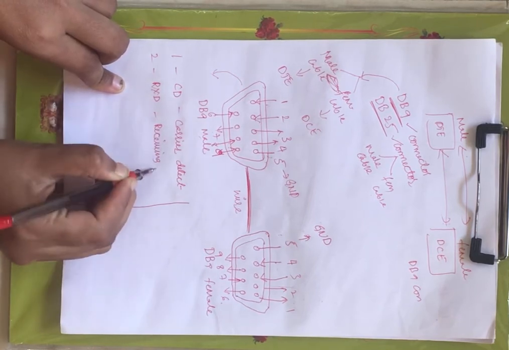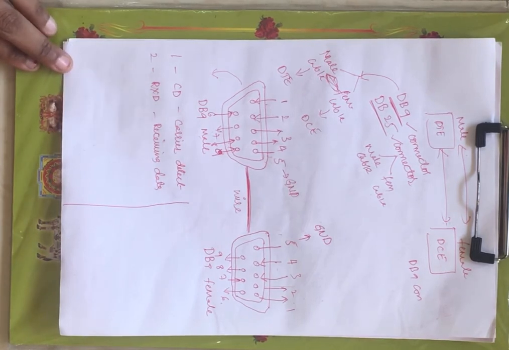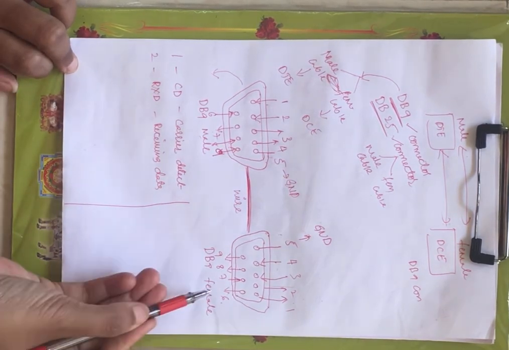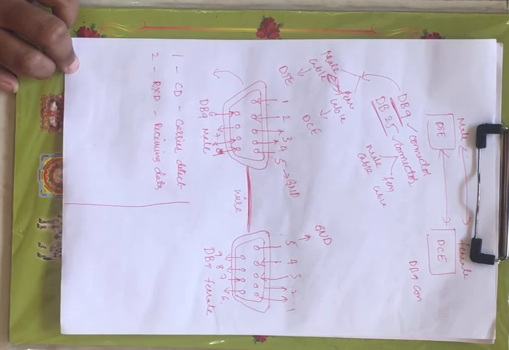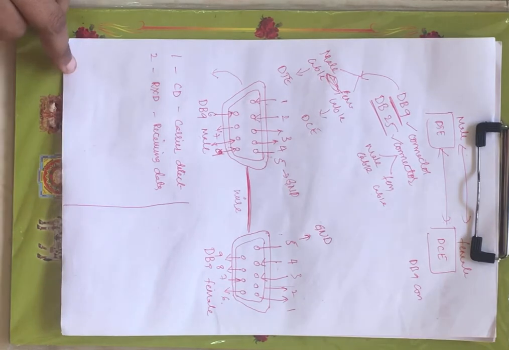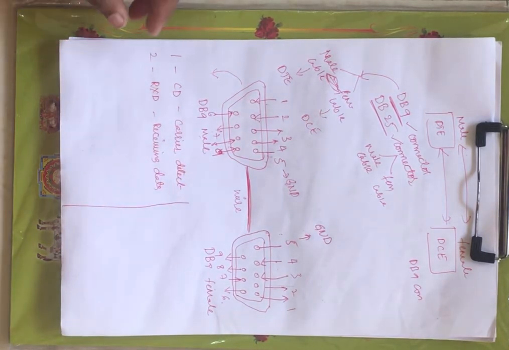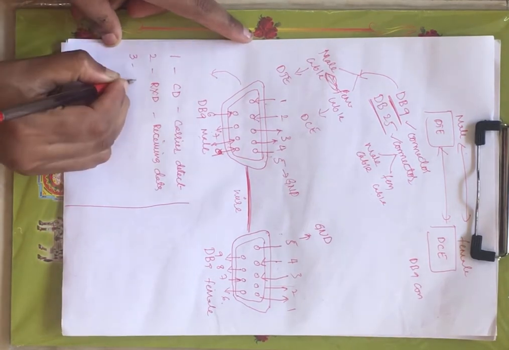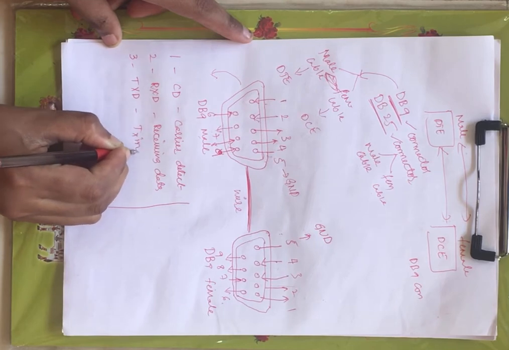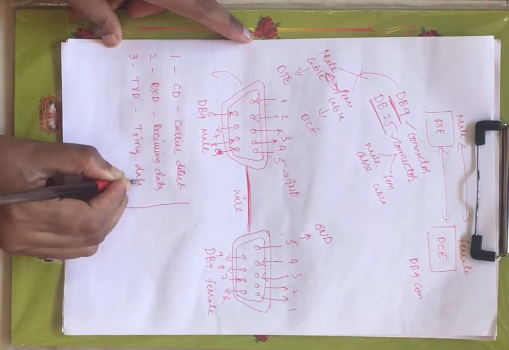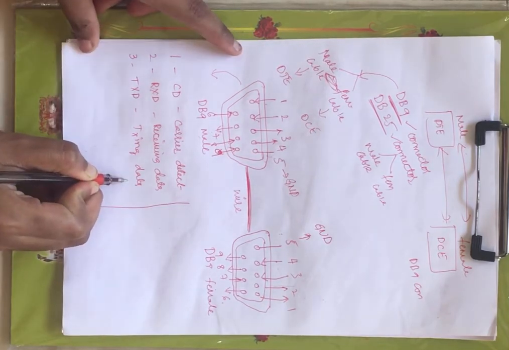RxD, that is receiving data, right? It receives data when DCE is transmitting. When DCE is transmitting, this DTE will receive. When female is transmitting, male will receive the data through this particular second pin, right? And next we have third pin, that is TXD, transmitting data. Transmitting data from male to female, you are transmitting data through this particular third pin, right?